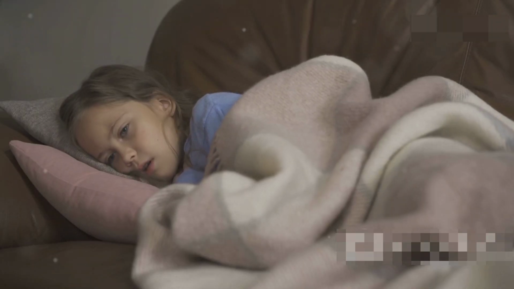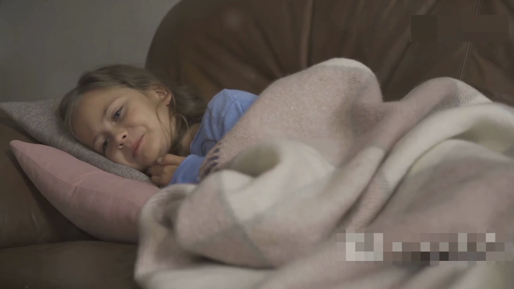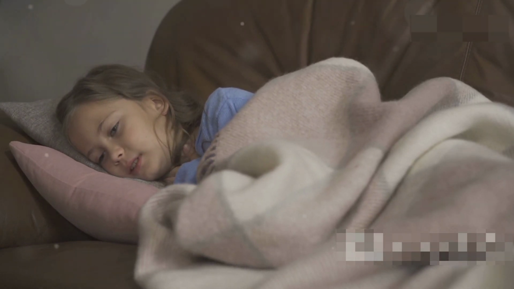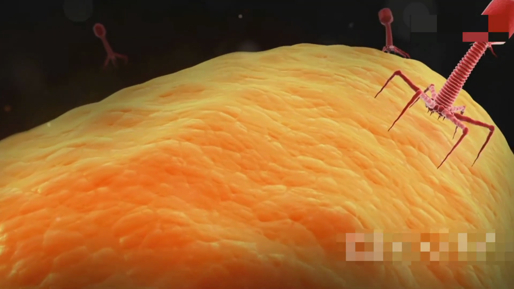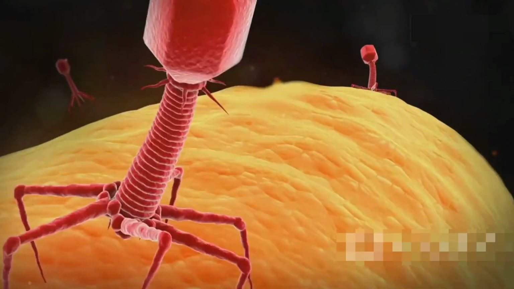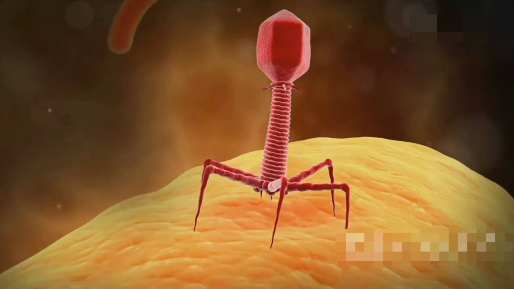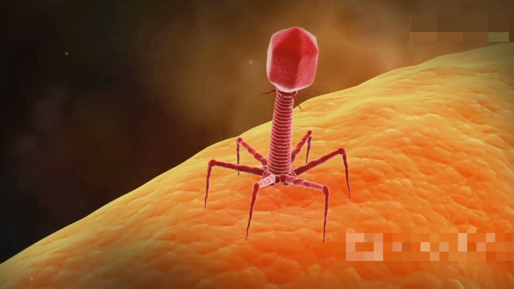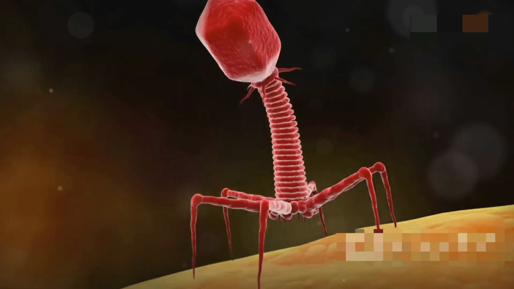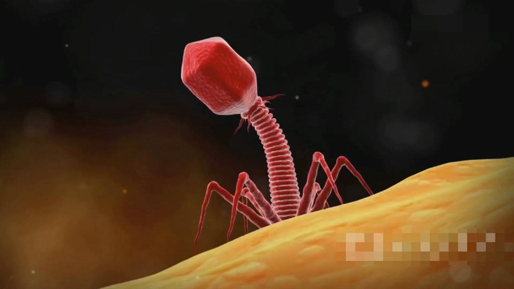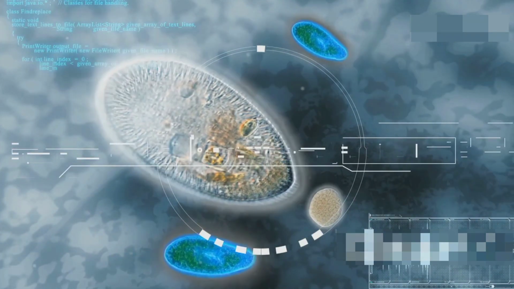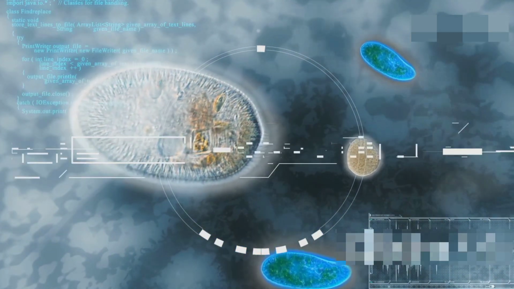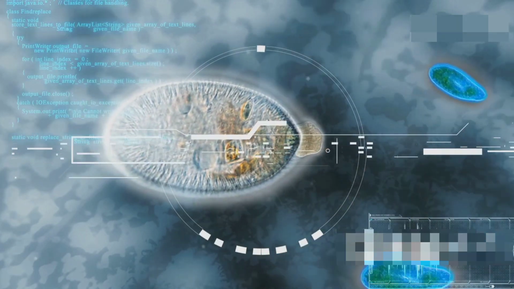For example, a viral infection like the flu can cause widespread muscle aches and headaches as the body mounts a systemic immune response to fight off the virus. Inflammation, a natural response to tissue injury or infection, often contributes to pain. Inflammation is the body's way of protecting itself from further damage. It involves the release of chemicals that increase blood flow to the affected area, bringing immune cells to fight off the infection. While inflammation is a necessary part of the healing process, it can also cause discomfort and pain.